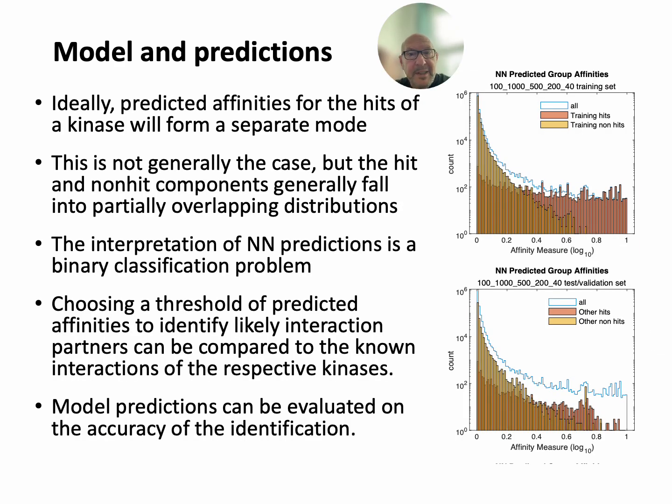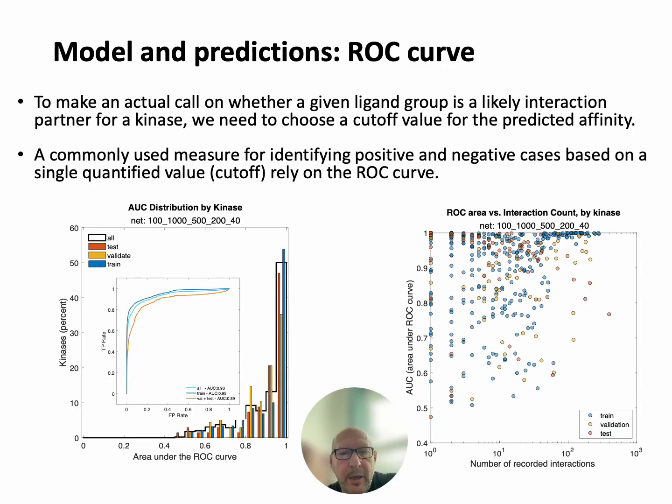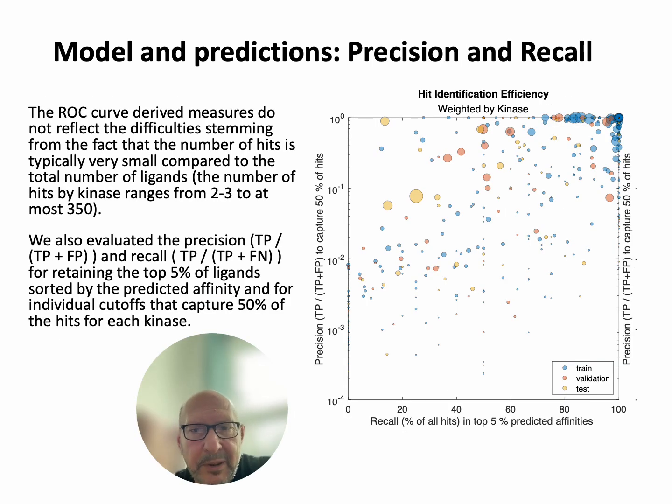The identification of hits from the predicted affinity values is a typical binary classification problem. The predicted hits and non-hits are defined by a threshold value applied to the predicted affinities. The area under the ROC curve is a measure of the accuracy of the classification. An area of 0.5 is equivalent to random selection, and 1.0 corresponds to perfect separation when the two ranges do not overlap and thus provide perfect identification. The ROC curve is not the only relevant measure. We also evaluated precision and recall values as shown in the plot.